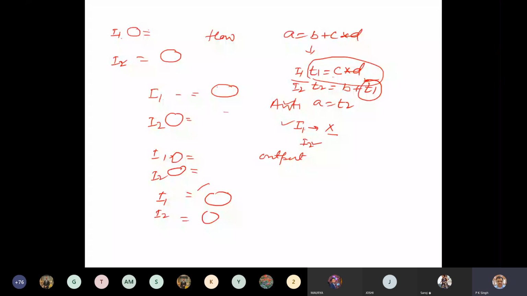Just see, for example, if you have a reference A, B, I.